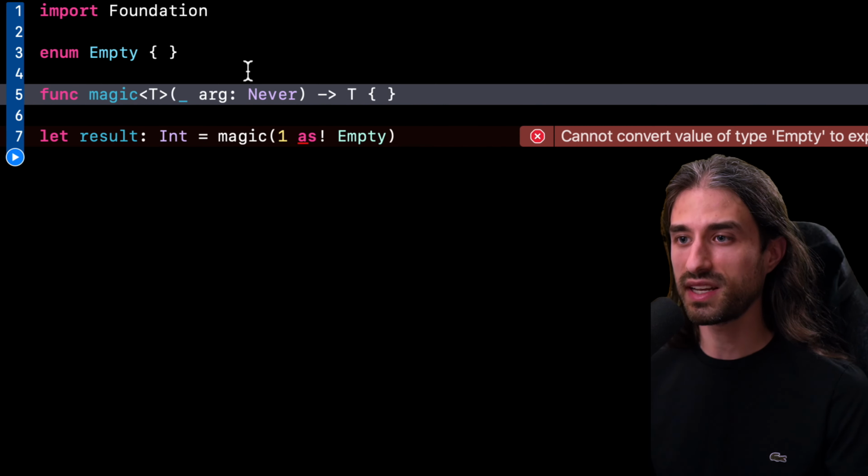And for instance, you might have used Never if you have written code with Combine and you had to write a publisher that could never generate an error. It's very possible that you used Never for the error type and maybe you hadn't noticed, but when you did so, the compiler no longer required you to write the code to deal with the possible errors, and that's because the compiler was able to prove that an error would be an impossible code path since you had used the type Never for the error type.